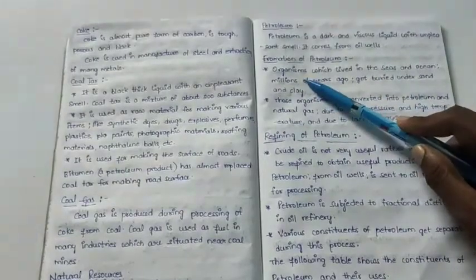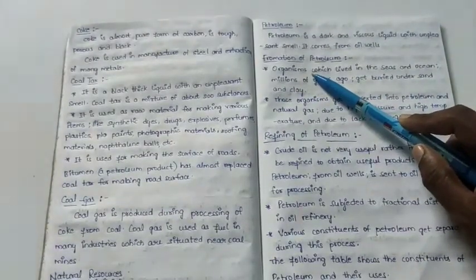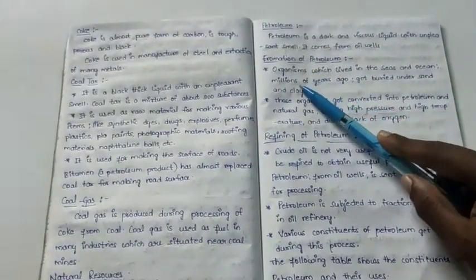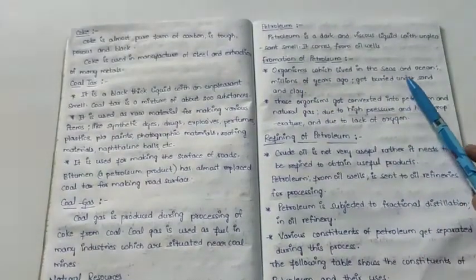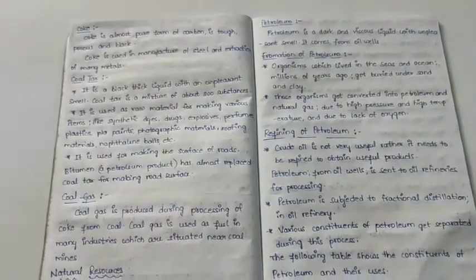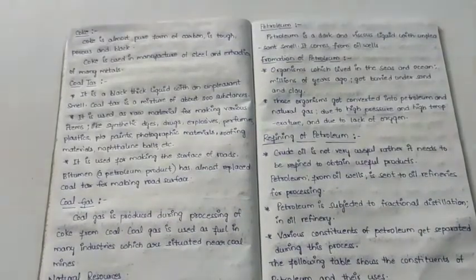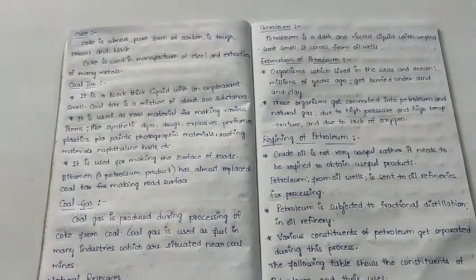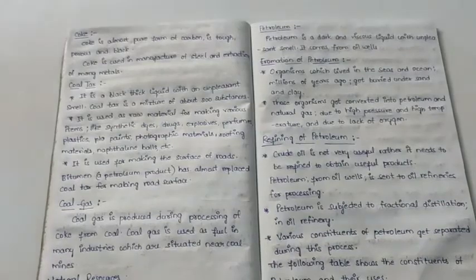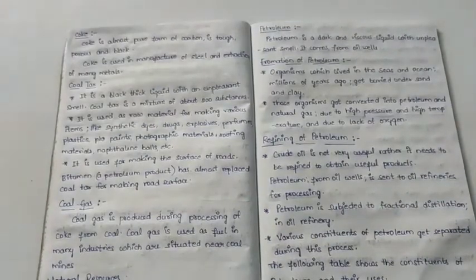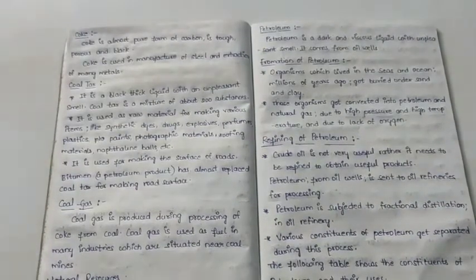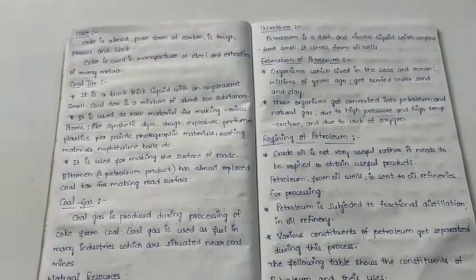So how is petroleum formed? We studied the formation of coal. Now let's see the formation of petroleum. Organisms living in seas and oceans millions of years ago got buried under sand and clay. Those organisms got converted into petroleum and natural gas. They were converted due to high pressure and temperature and due to lack of oxygen.